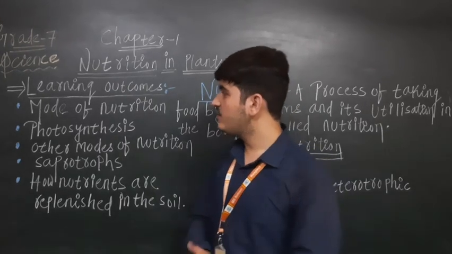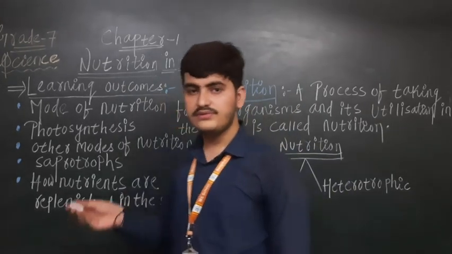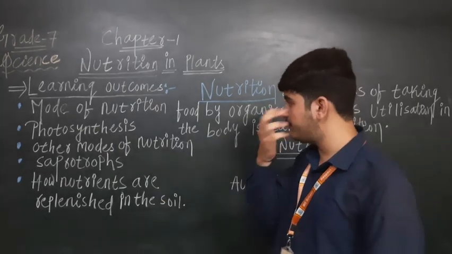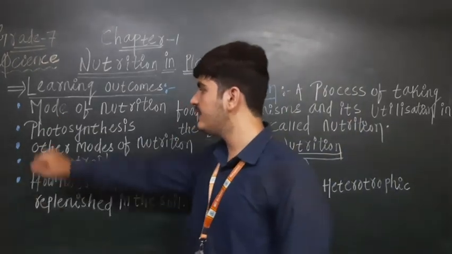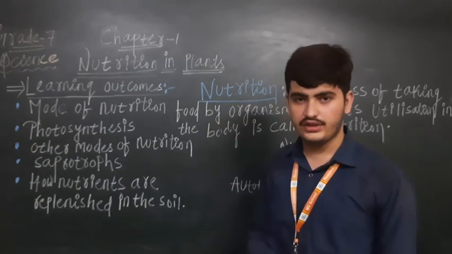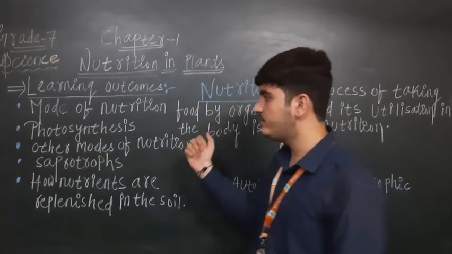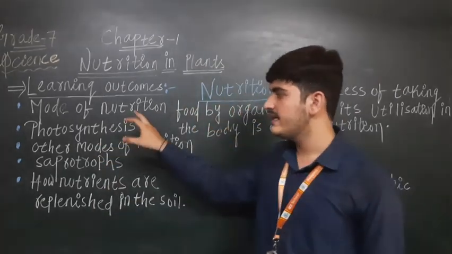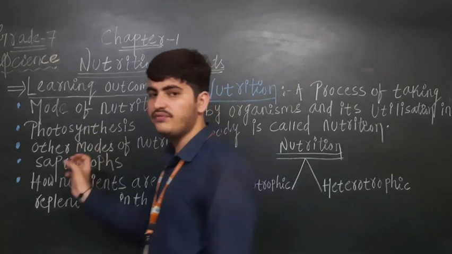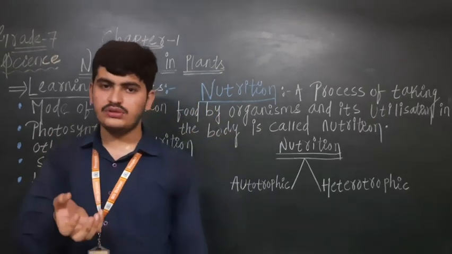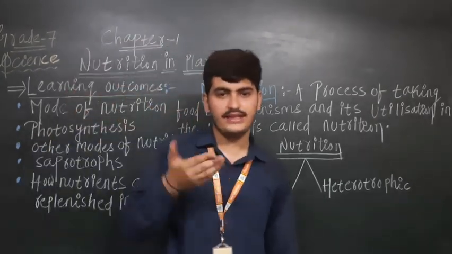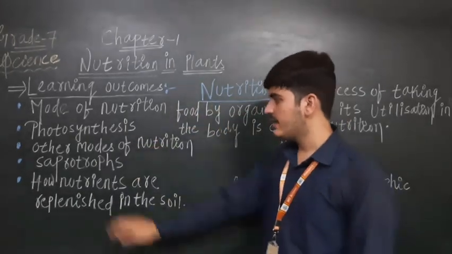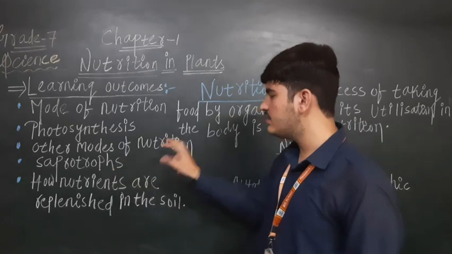Now, first of all, what are the learning outcomes of this chapter, meaning what are we going to learn from it? The first point, we will learn about the mode of nutrition. Then photosynthesis, a process you have been studying since grade 5, in which plants make their own food by themselves. Then next are other modes of nutrition.